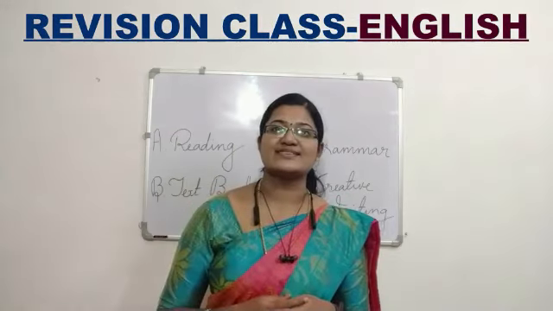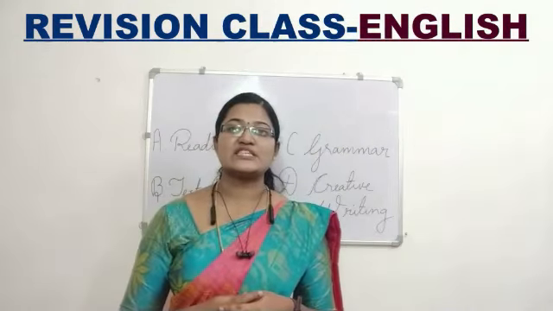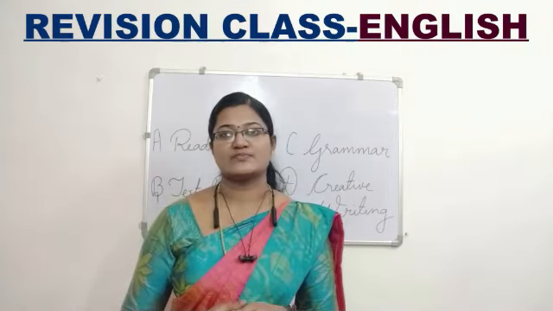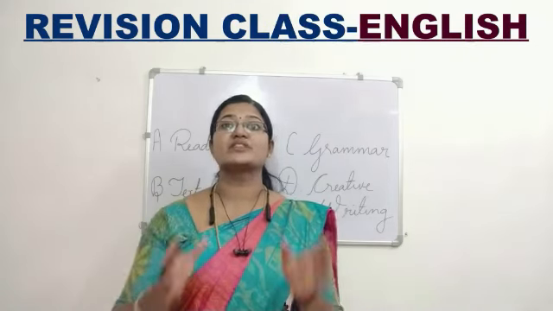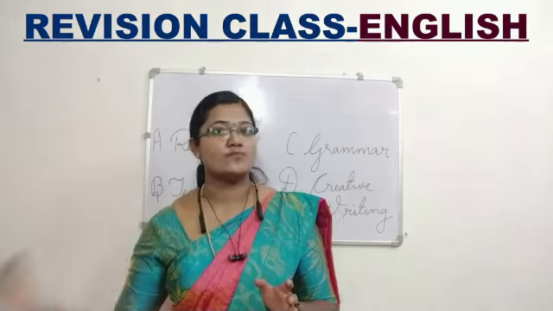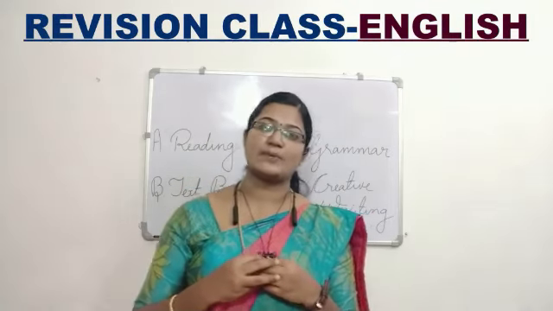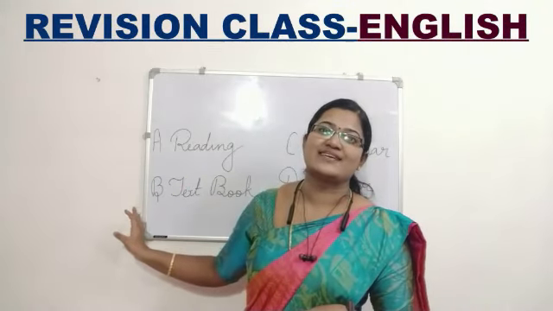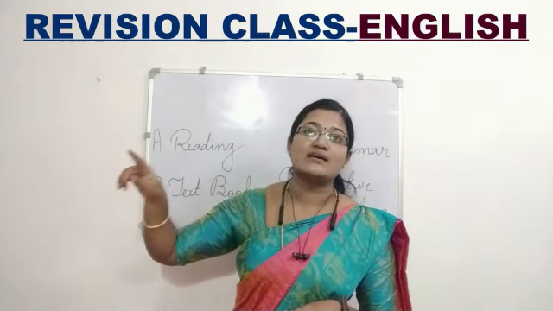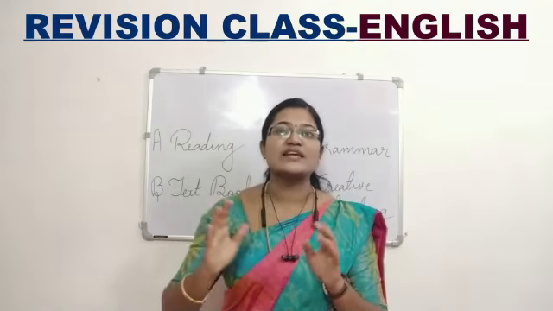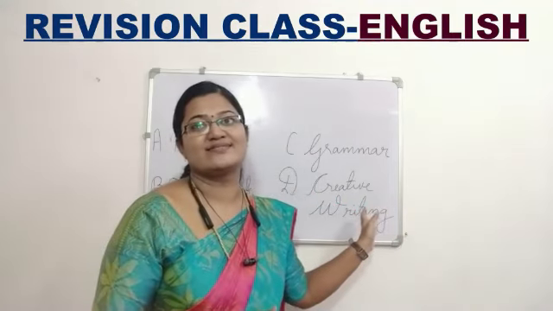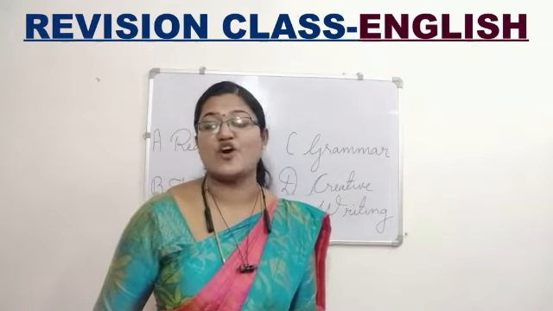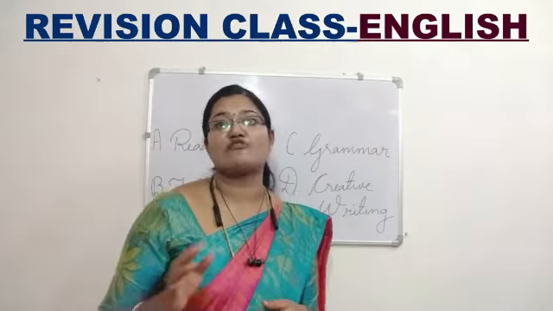The last chapter is prepositions. In the prepositions chapter, only one rule we have studied, that there must be an object. There must be a connection between the preposition and the object. If the object is not there, then it is not a preposition at all. The board is on the wall. The preposition on is connected with the object wall. The board is on, if I say, then it is not a preposition at all. There is a need of an object.